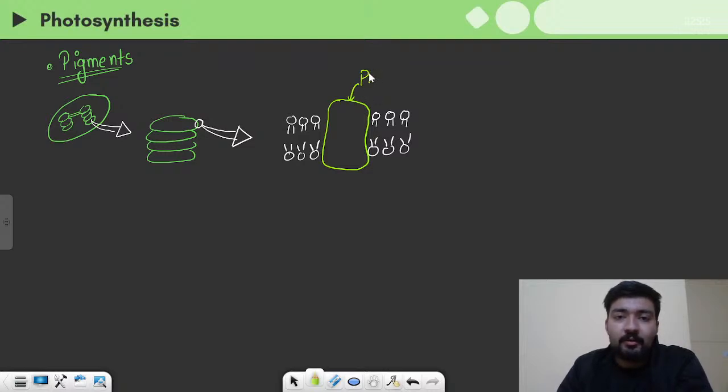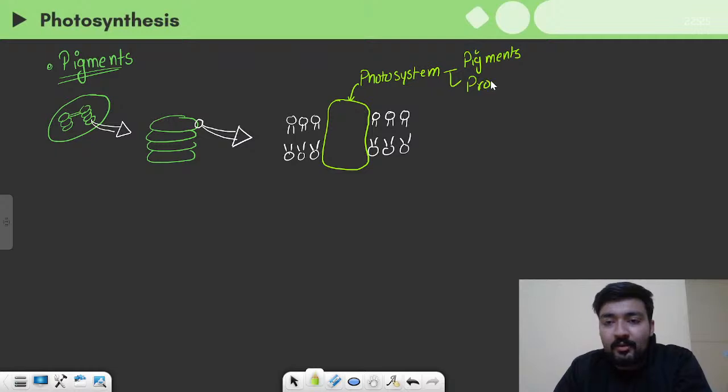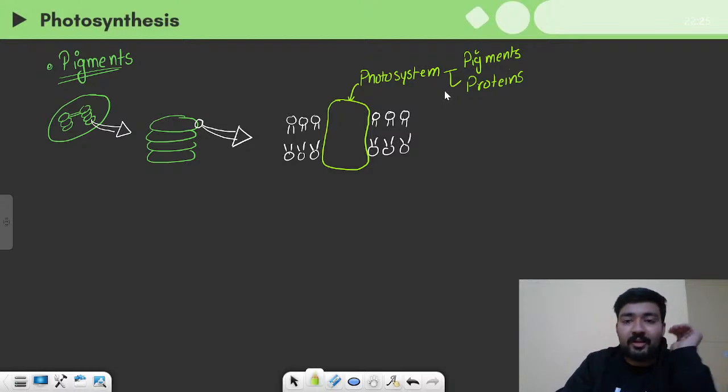So this is a photosystem, and it is actually made up of pigments and proteins. So yes, this is the place where the pigments are present. When you are asked where these pigments are found, you will say that they are present in the membrane of thylakoid, not in the lumen of thylakoid.